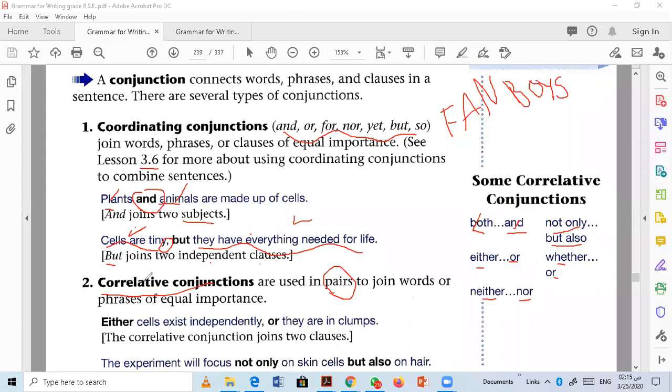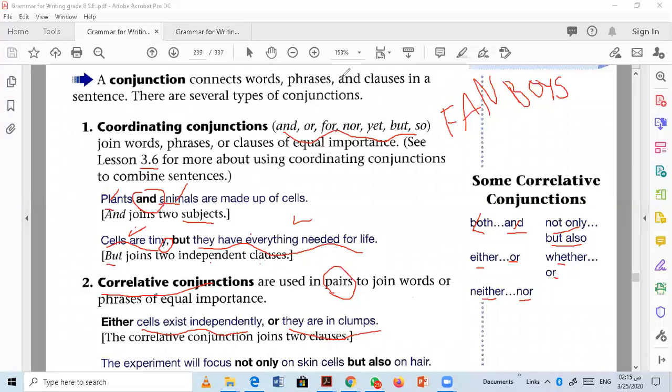That's why we call them correlative conjunctions. They are used in pairs to join words or phrases of equal importance. The example says, either cells exist independently or they are in clumps. The correlative conjunction joins two clauses here: that's the first clause, and that's the second clause.